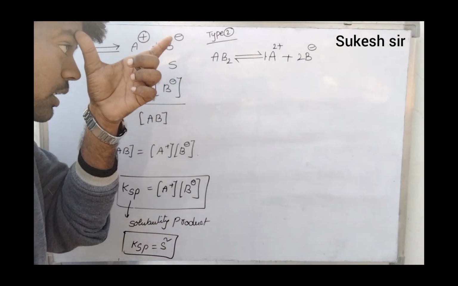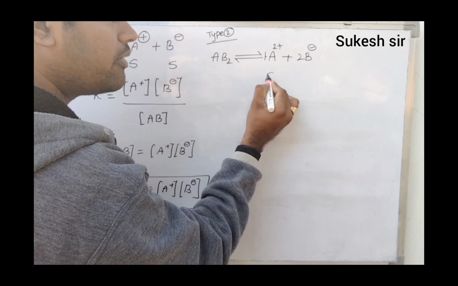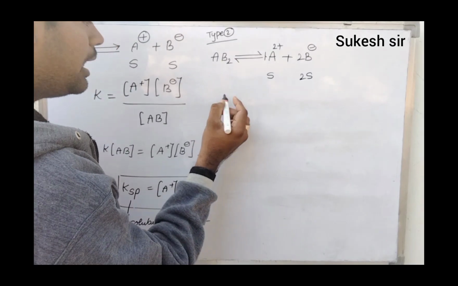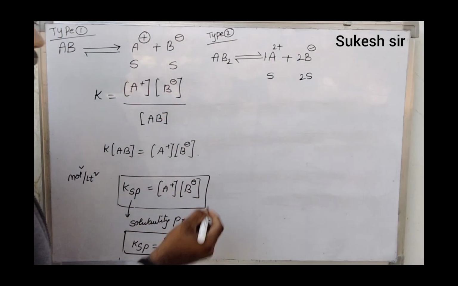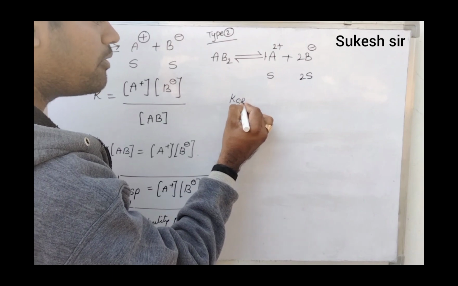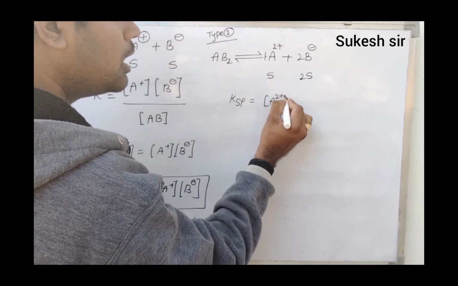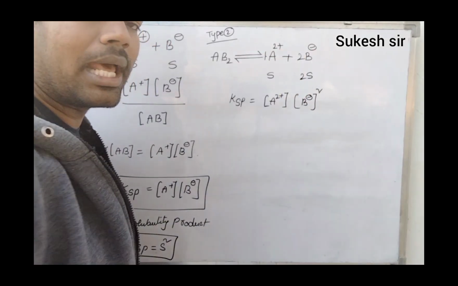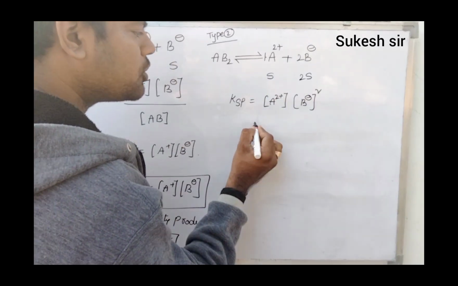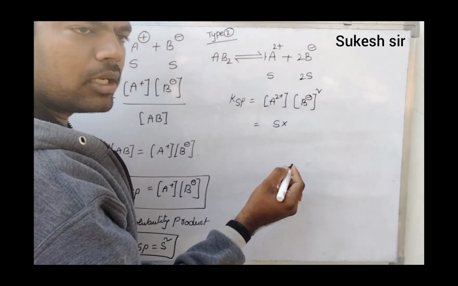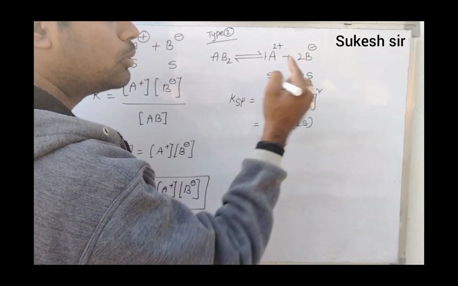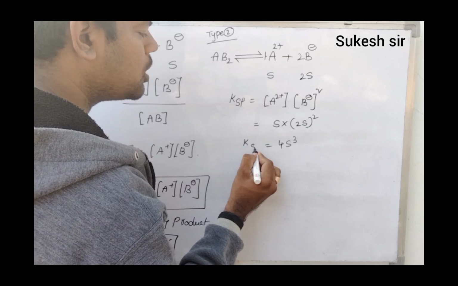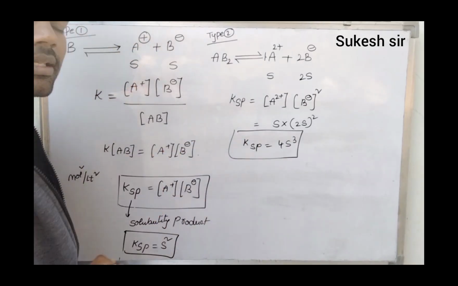Got it? If you take A plus 2, the solubility value is S, and the solubility of 2B minus is taken as 2S. Then if you apply the same logic, you get the Ksp value as concentration of A plus 2 into concentration of B minus whole square. The concentration of A plus 2 is S, and B minus is 2S. Why? Because here 2 moles is there, therefore it becomes 4S cube, which is the Ksp for an AB2 type of salt.